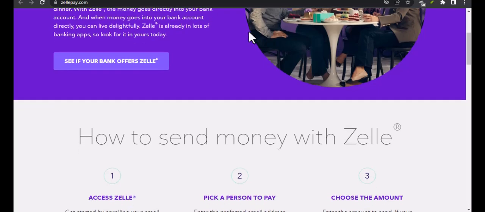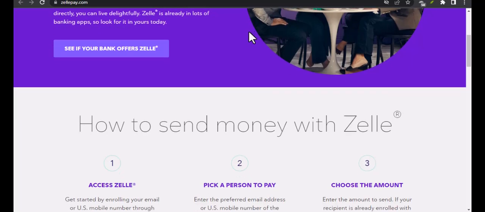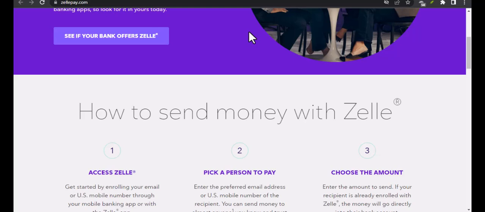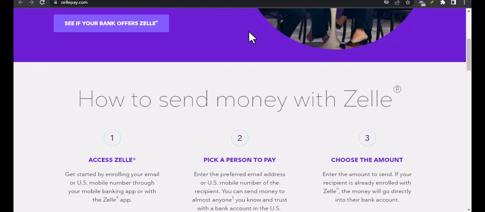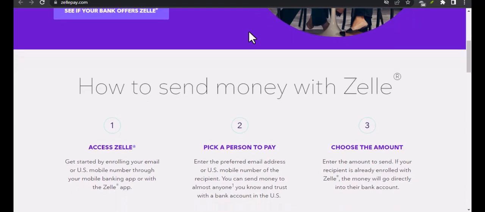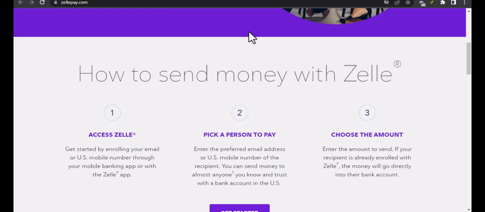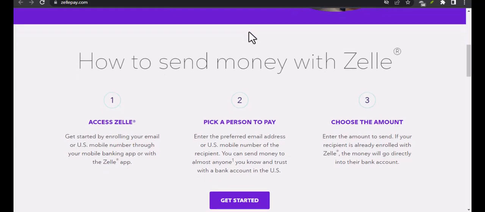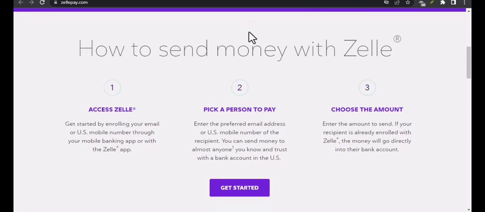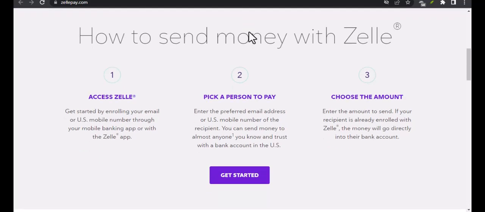Understanding these drawbacks will help you decide whether Zelle is the right payment option for you or if you should consider alternatives. First, Zelle does not offer buyer protection. If you pay someone for a product or a service and the person disappears, sends something fake, or refuses to deliver, Zelle cannot refund your money. This is one of the biggest risks, especially when buying items from strangers online, on social media, or local marketplaces.